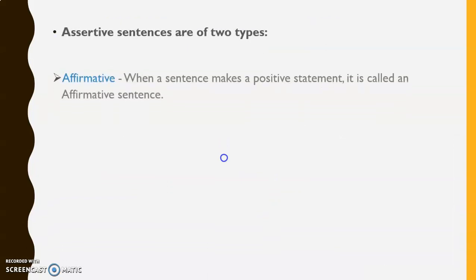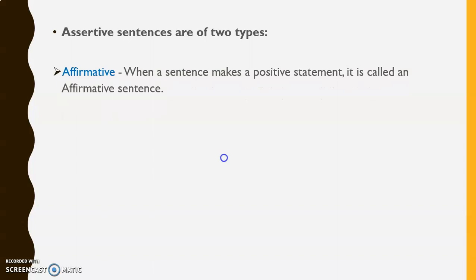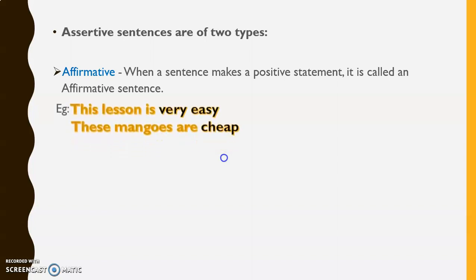Assertive sentences are of two types, affirmative and negative. We'll see what is an affirmative sentence. When a sentence makes a positive statement, it is called an affirmative sentence. For example, this lesson is very easy. These mangoes are cheap.